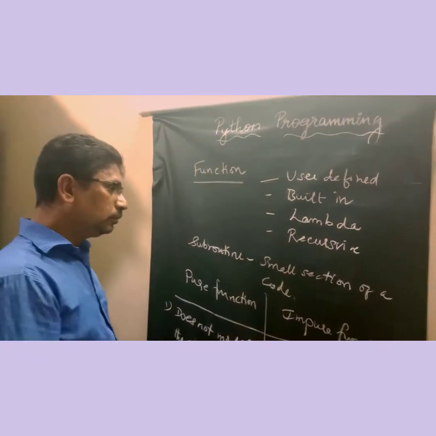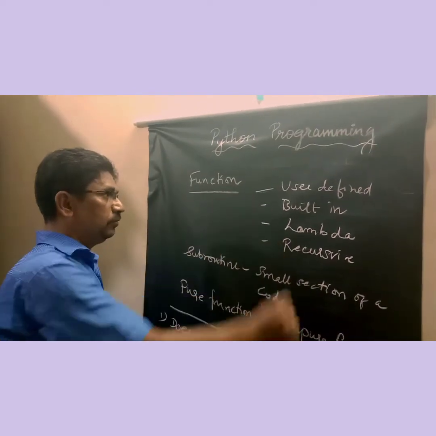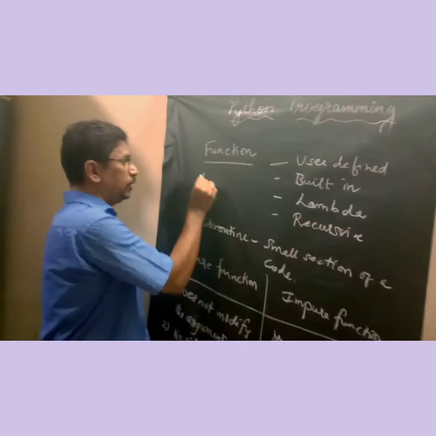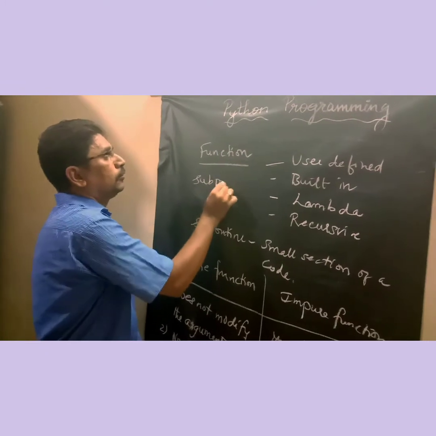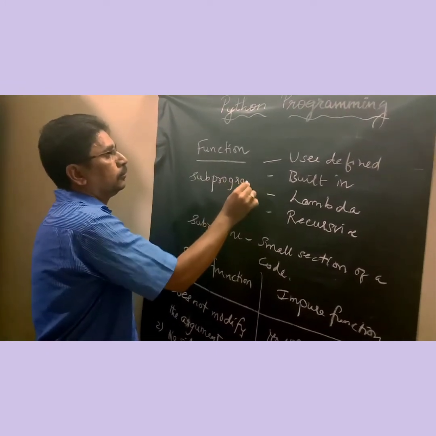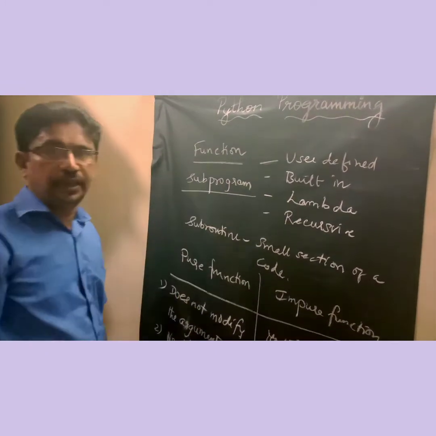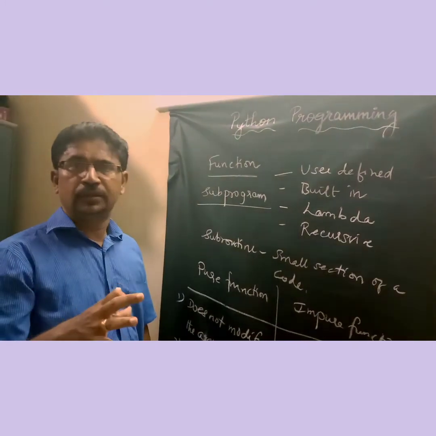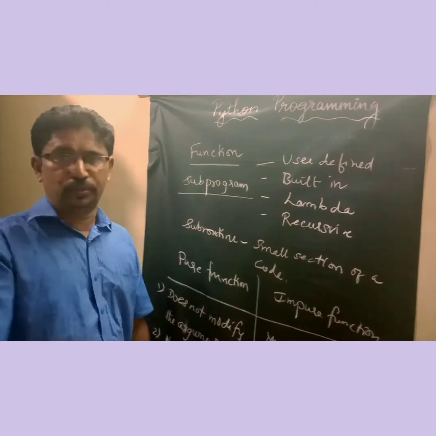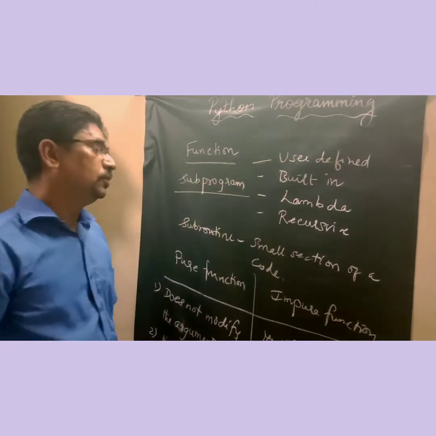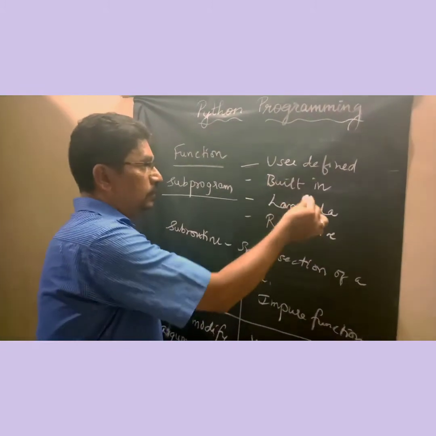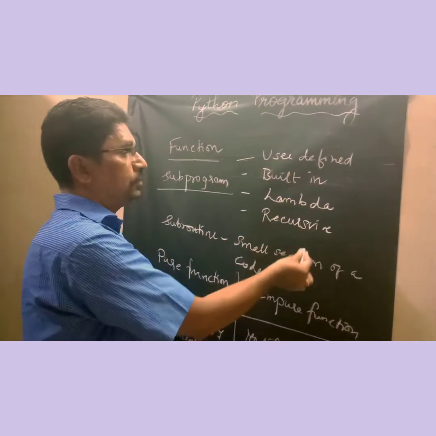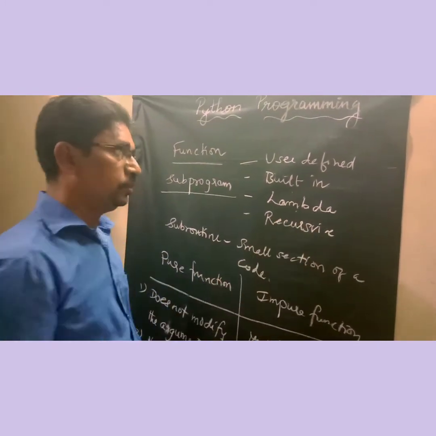Function. What is a function? A function is called a subprogram which is encoded within a larger structure of a program. It does a small part of the program. It is called a function. There are four different types: user-defined function, built-in function, lambda function, and recursive function.